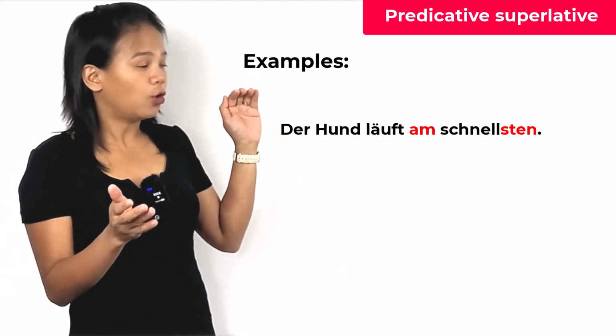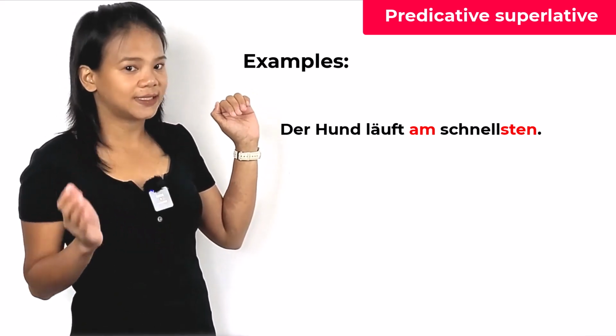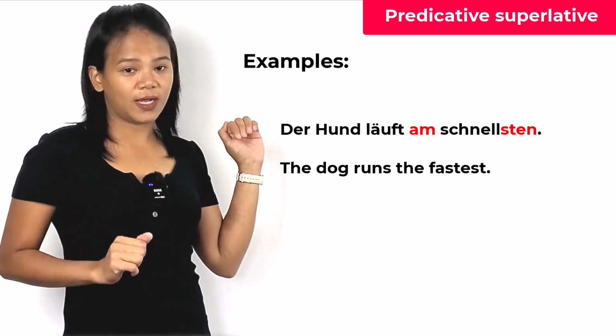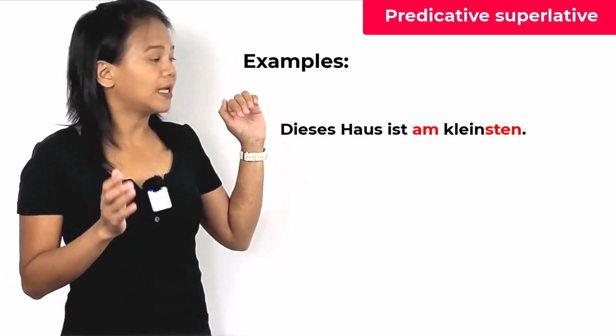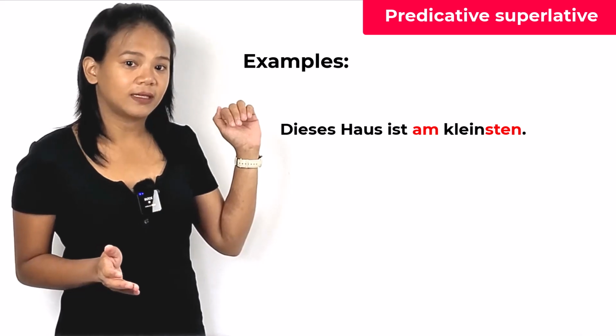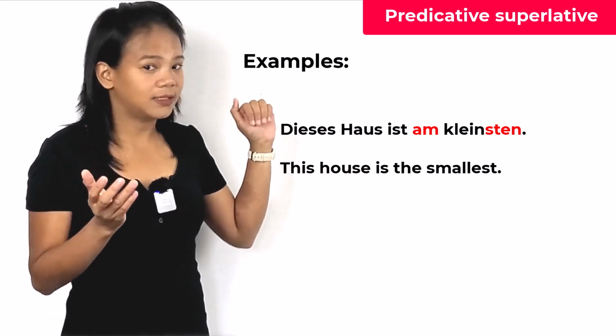Der Hund läuft am schnellsten. The dog runs the fastest. Dieses Haus ist am kleinsten. This house is the smallest.